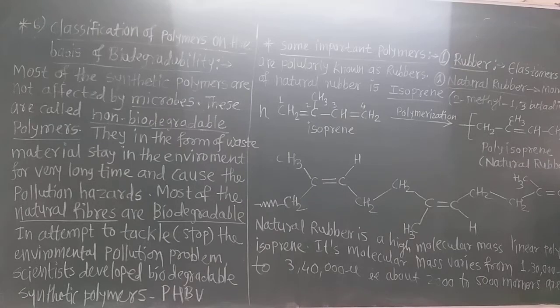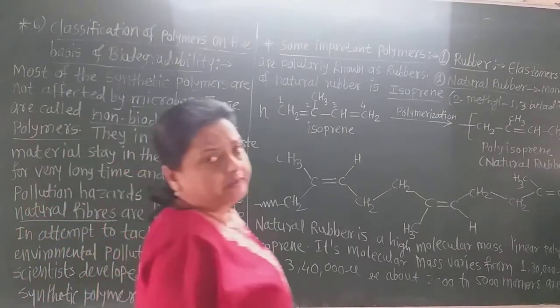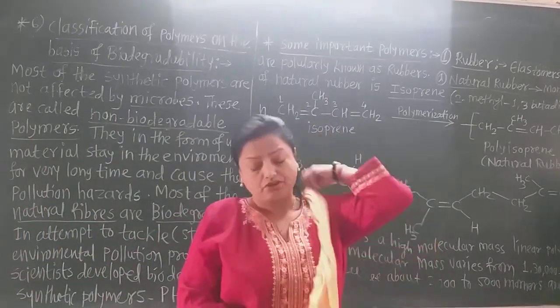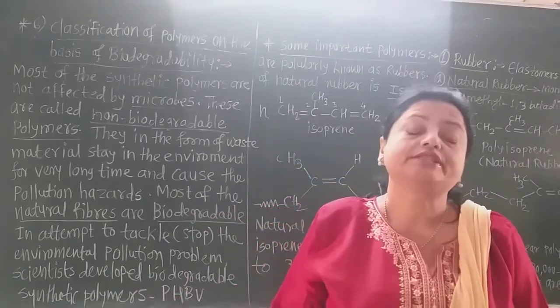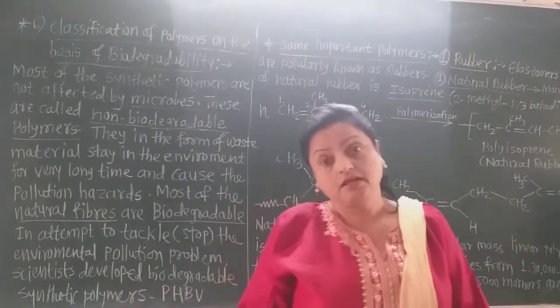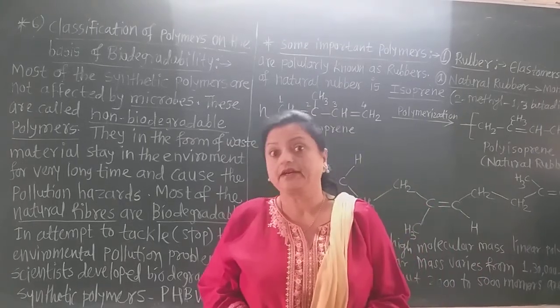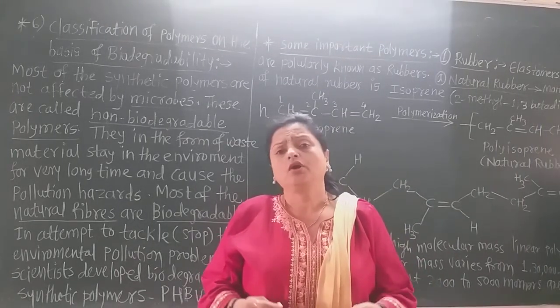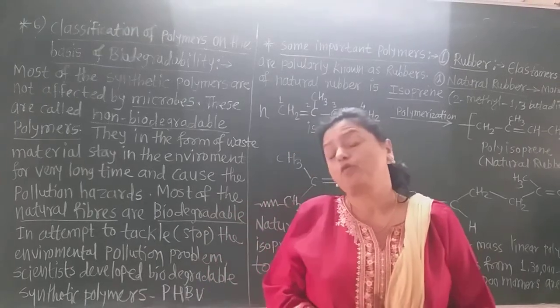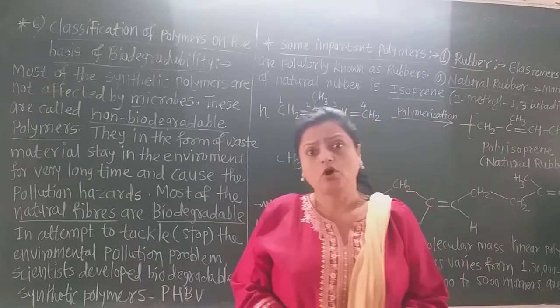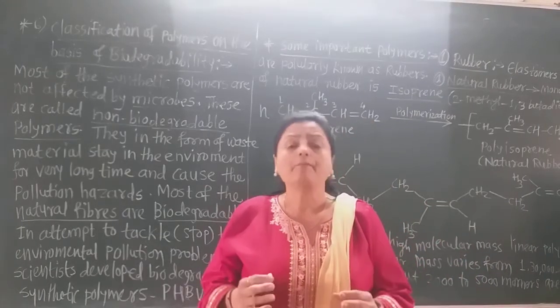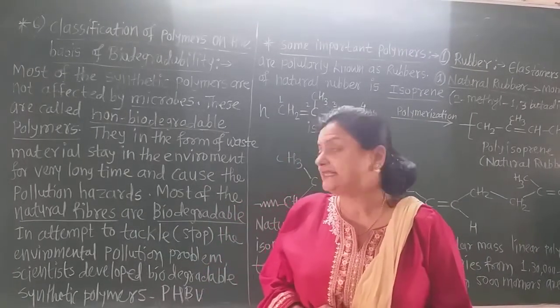We know that in nature there are so many plastic polymers, such as nylon 6, nylon 66 and polythene. These are non-biodegradable polymers. That means they cannot be degraded or decomposed by the microbes or microorganisms.